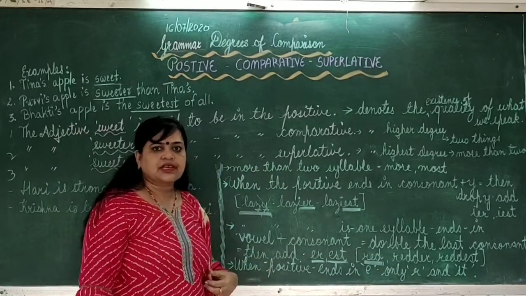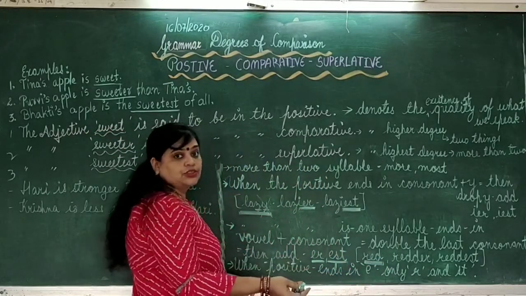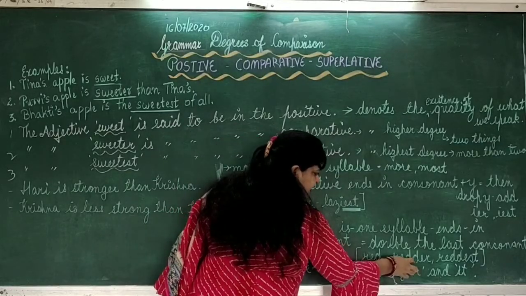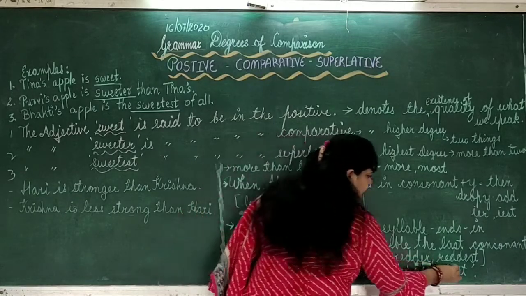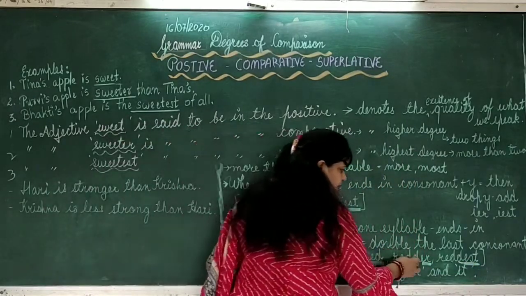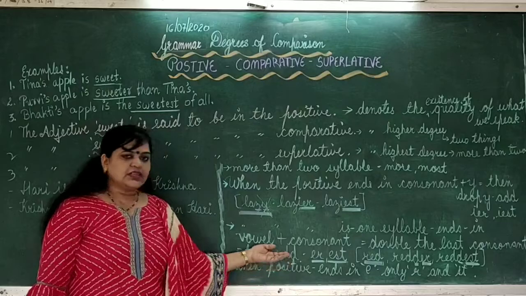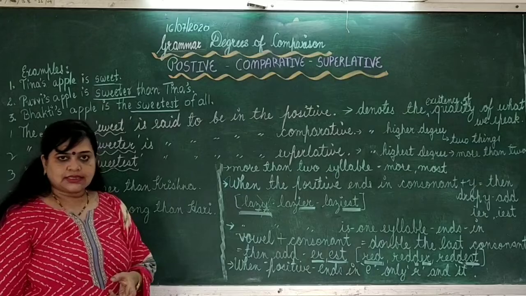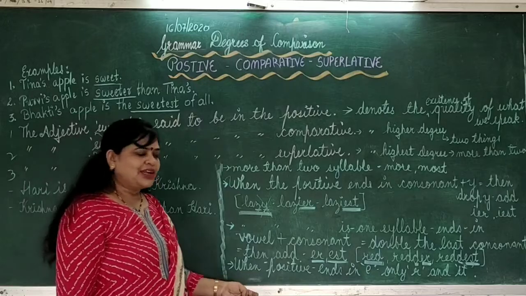About syllables we will discuss in some other video. Red, we have to double the last consonant. Here, what is the last consonant? D. So D, D. D is doubled here. Then simply we have to add ER and EST. Double the last consonant, then add ER in comparative and EST in superlative. So is it clear? This way you can write thin, thinner, thinnest, fat, fatter, fattest, hot, hotter, hottest.